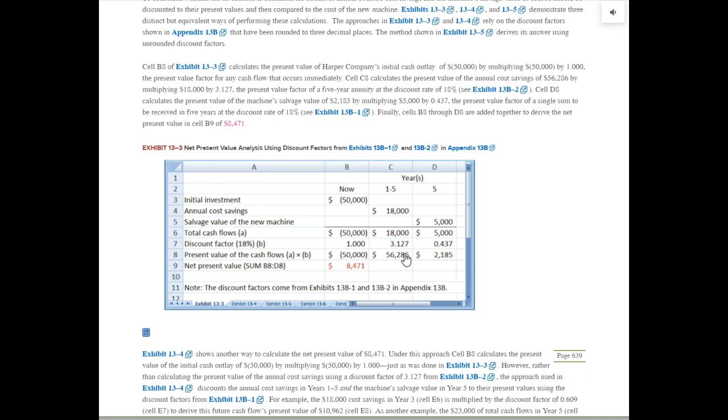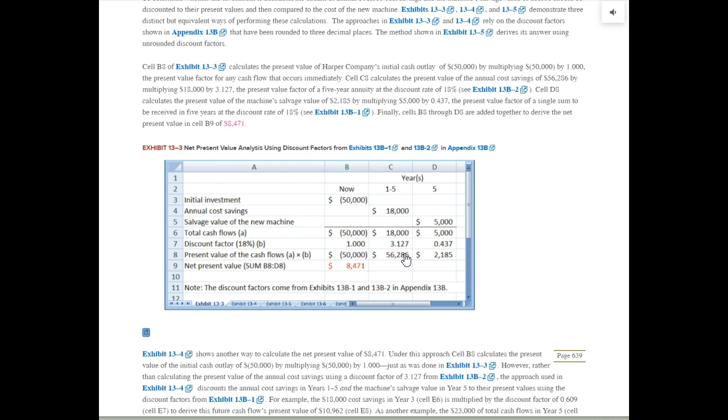So those $18,000 payments each year for 5 years, bring all those payments back and give me one number today that all those are worth in today's dollars. Again, at the 18% discount factor, that'll be $56,286. So once again, those 5 future $18,000 payments are worth $56,286 today in today's money.